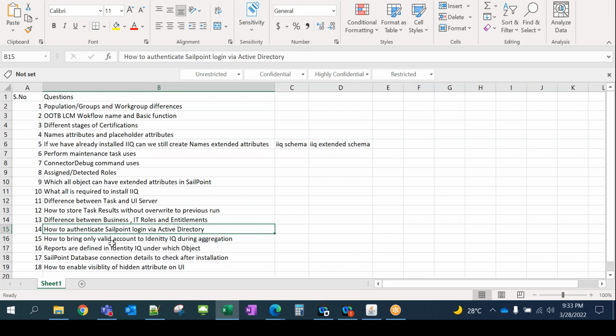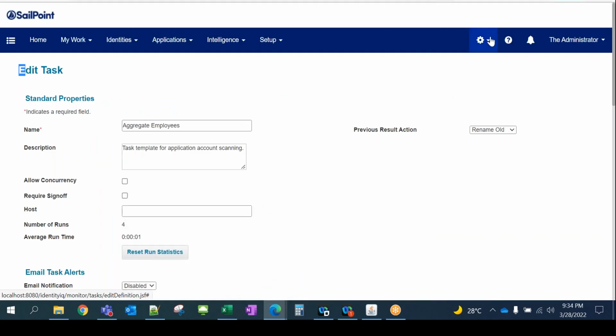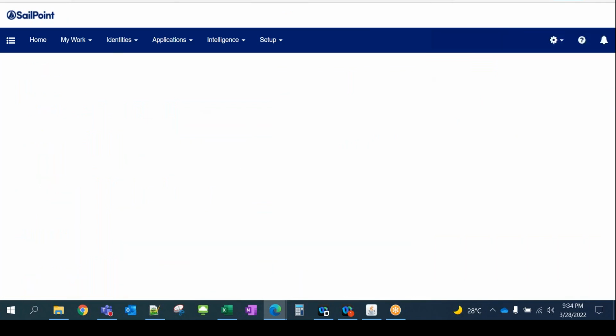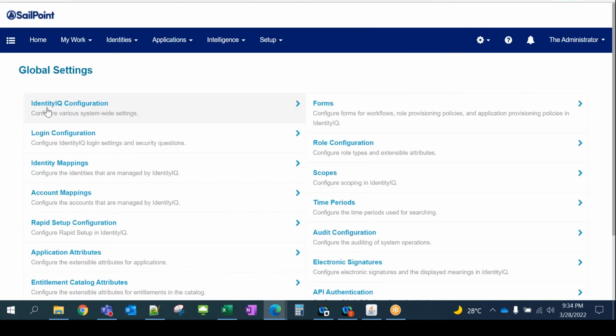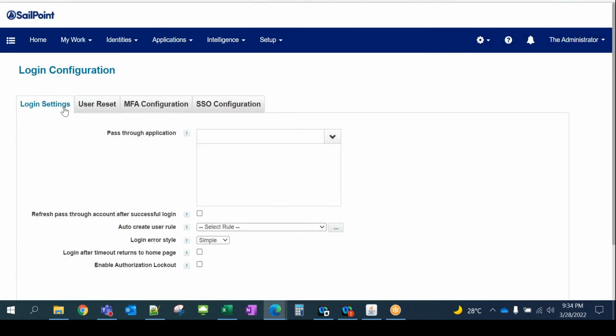Sure, yeah, sure, Prakash. So next is how to authenticate SailPoint login via Active Directory. To answer this question, I told you, under global settings we have IdentityIQ login configuration. Under login configuration, we have login setting. Here we have pass-through authentication.